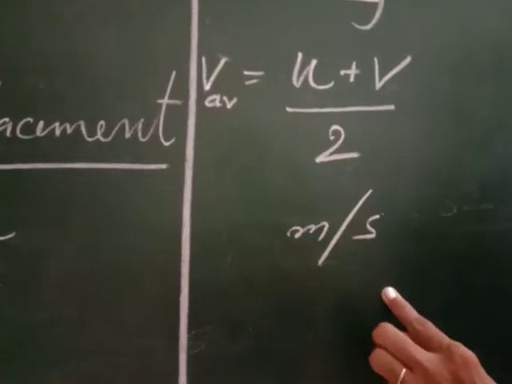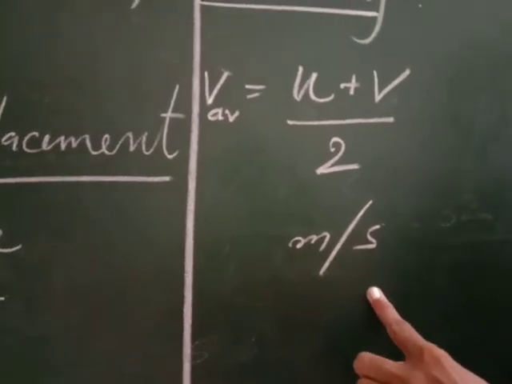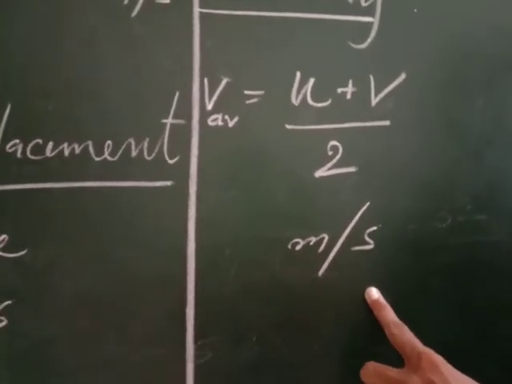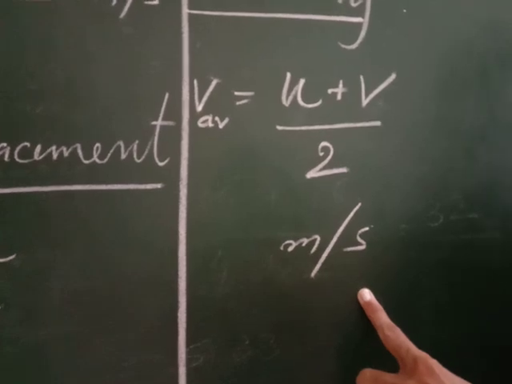So this is all about speed and velocity. Next time we will discuss the graph related to uniform and non-uniform motion.